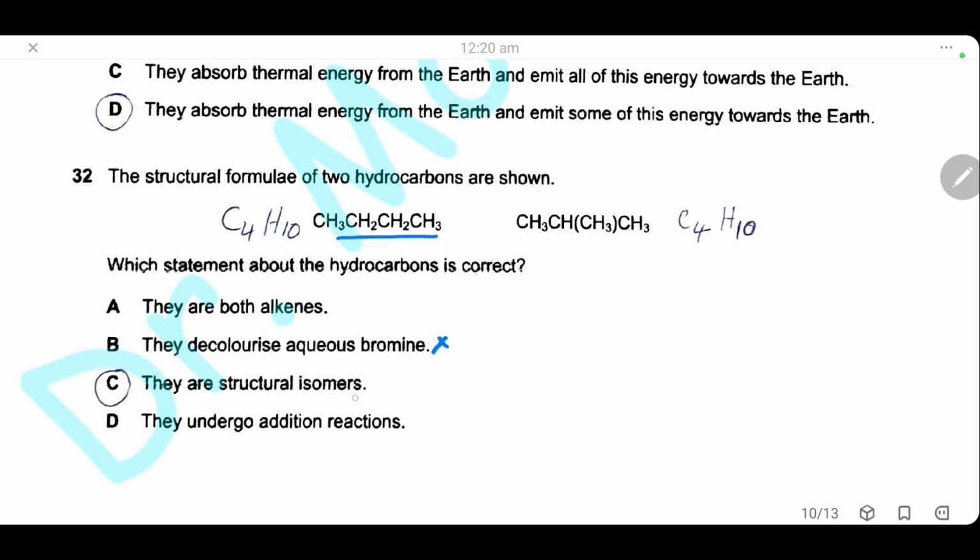C, they are structural isomers. This is a correct statement because both have the same molecular formula but different structure, so they are isomer. D is also wrong. They undergo addition reactions. Alkane don't have any addition reactions. They only make substitution reaction.